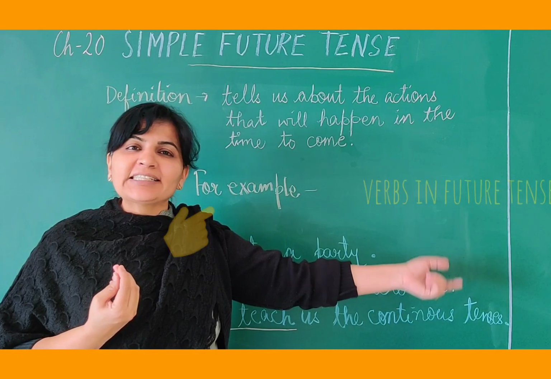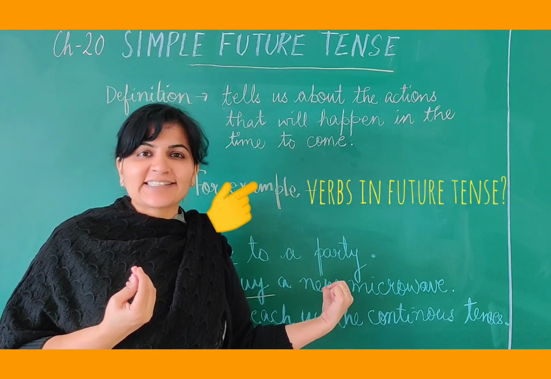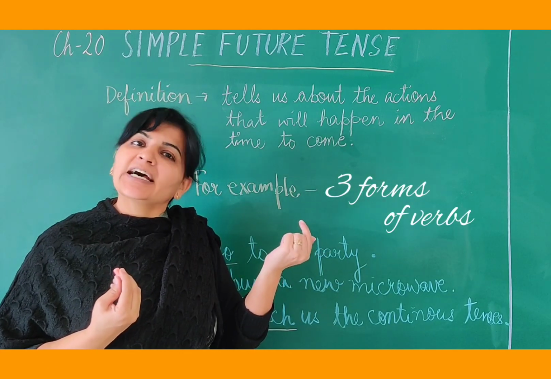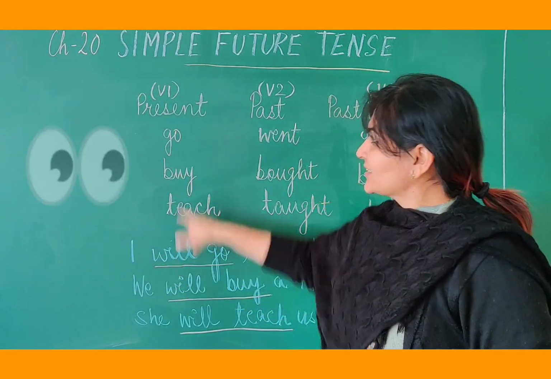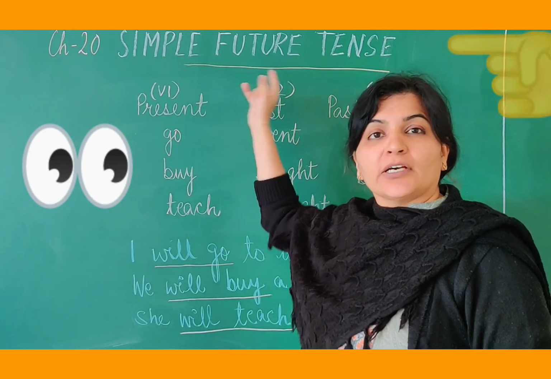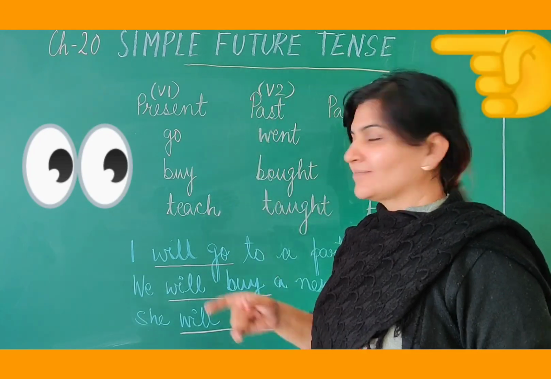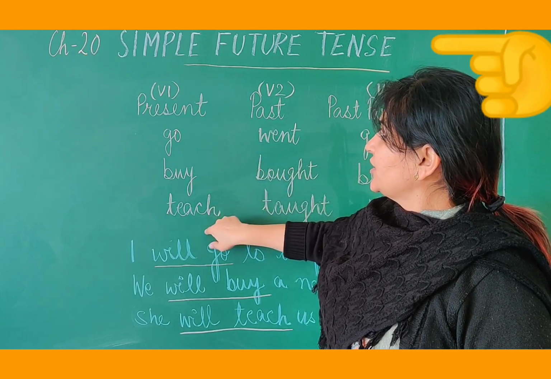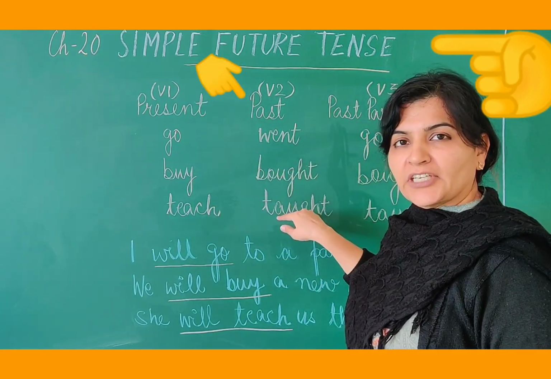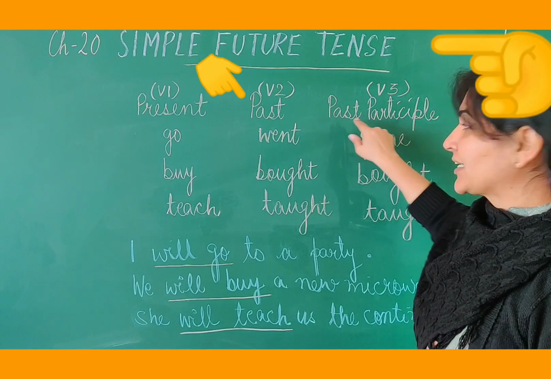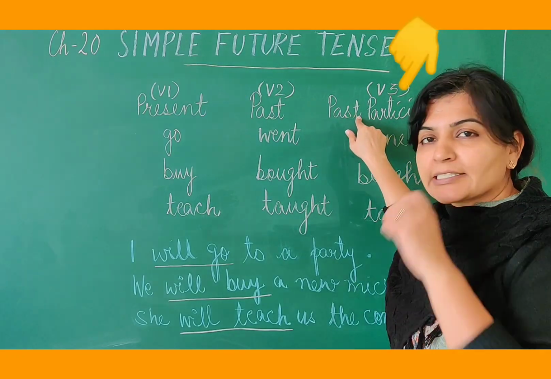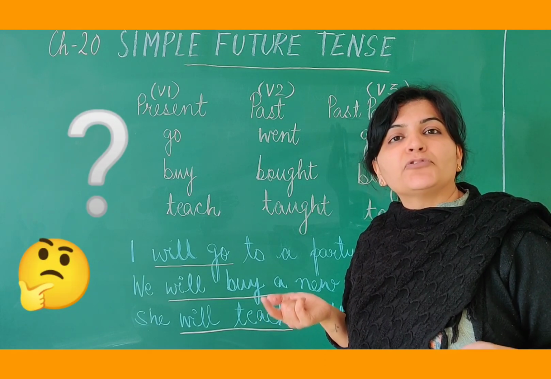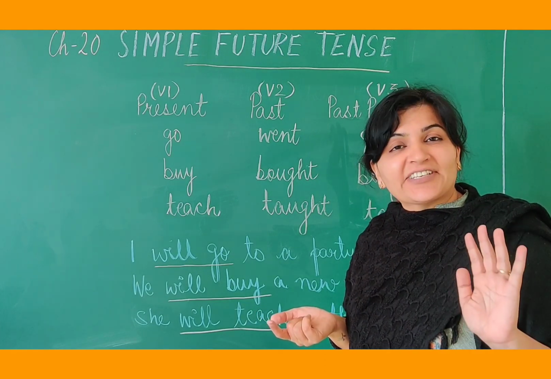Now, what has happened with the verbs? Let's see that. For that, we are going to compare the three forms of verbs again. And let's see what is happening in the simple future tense. So I have in present tense go, buy, teach. Past, we have already read them. And like I have told you before also, past participle is not future tense. Now how do we fit in future tense here? That is very, very easy.